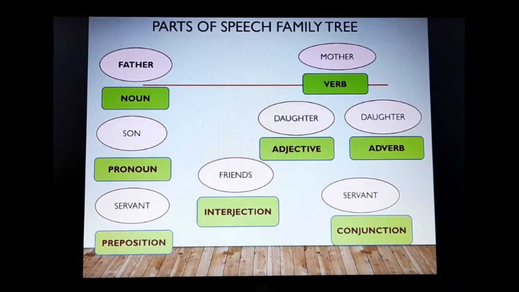So now we can say that the verb is the most important part in the sentence, although the noun enjoys the role of head of the family. Many a time, suppose the father is not at home, what do we do? Who takes his place? Who takes the decision in place of the father? Naturally, the mother. So, when the verb acts as a noun, it is called a gerund.